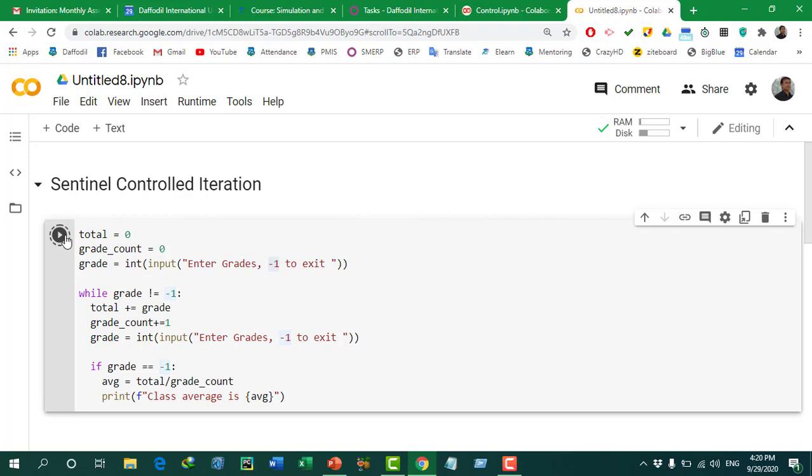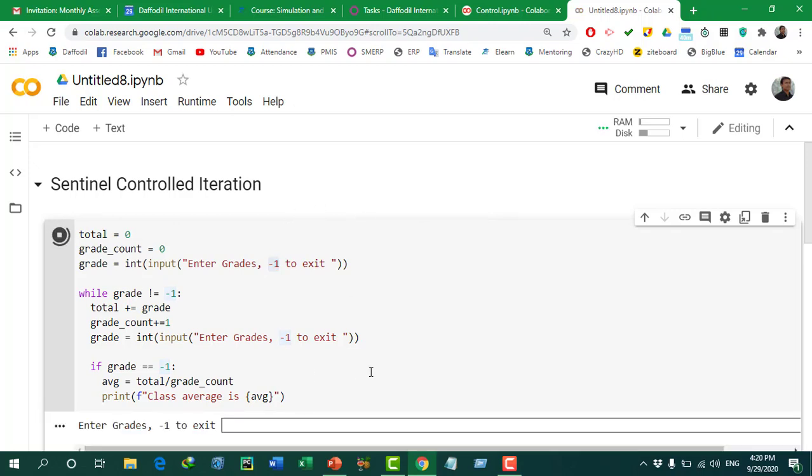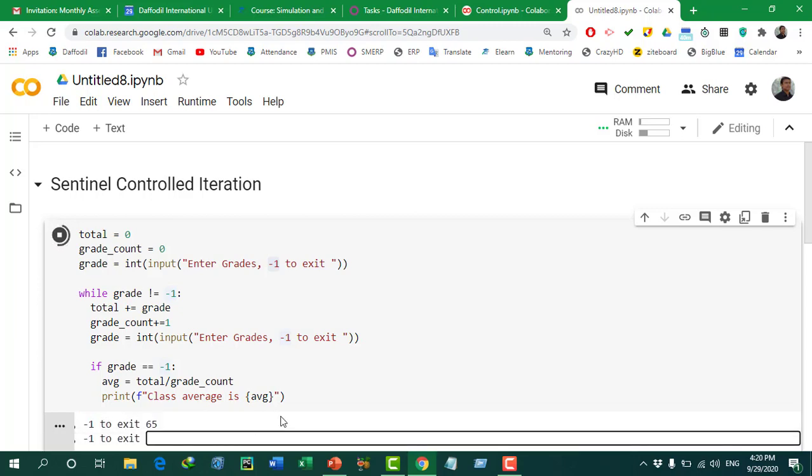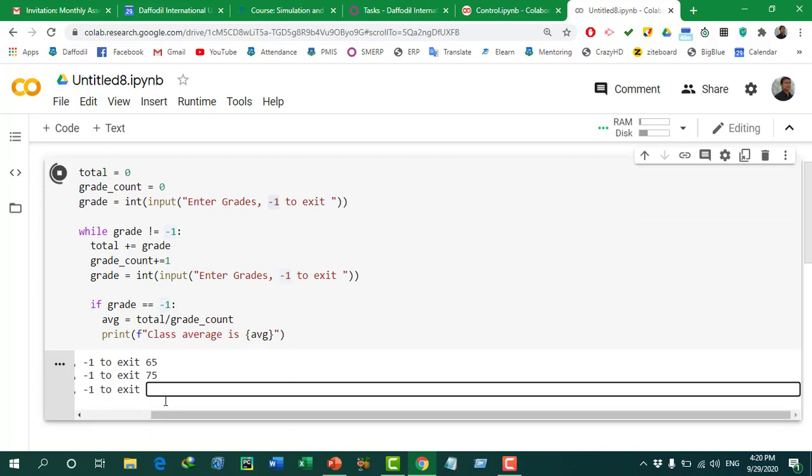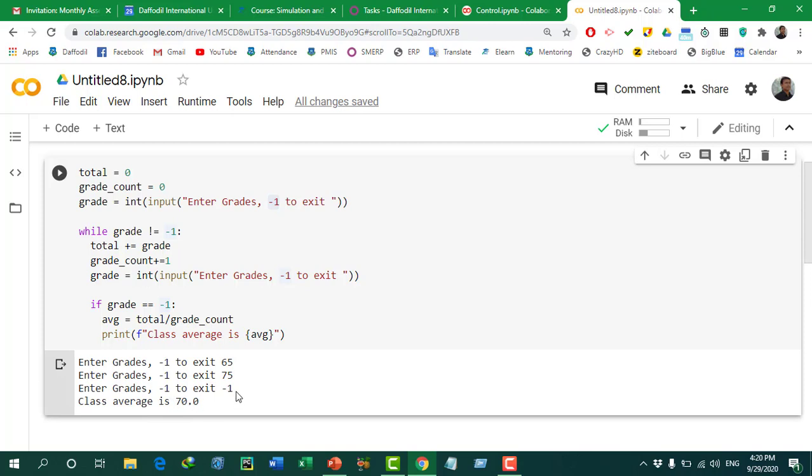Okay, so let's run the program. If we run the program, it asks for a value from the user. You can see "enter grade or press -1 to exit". Suppose the user inputs 65, and then the same message will be shown to the user. Now this time the user will input 75, and again the same message. Now the user wants to exit, so they press -1. When they press -1, the average will be calculated. So 65 plus 75 divided by 2 is 70. So that's how it works. So let's go back to the slide.